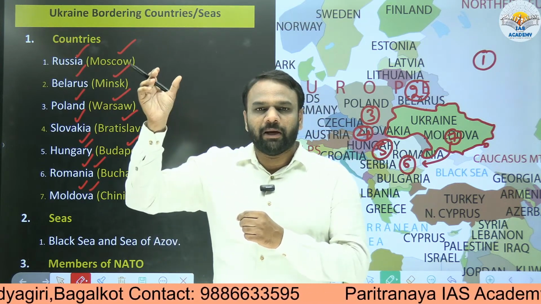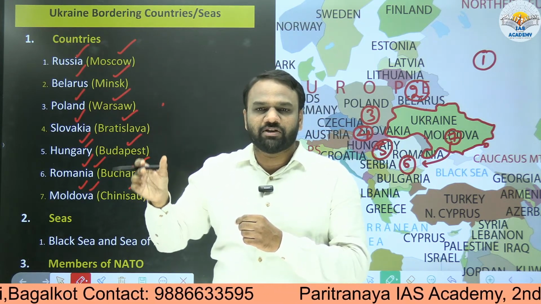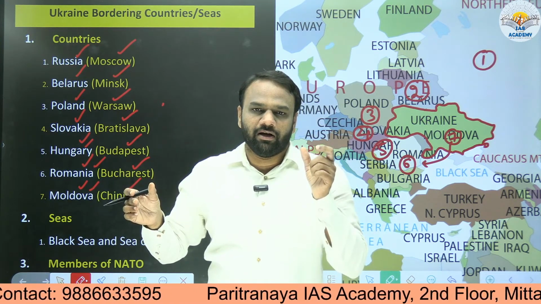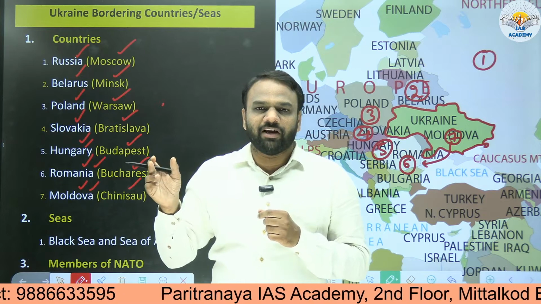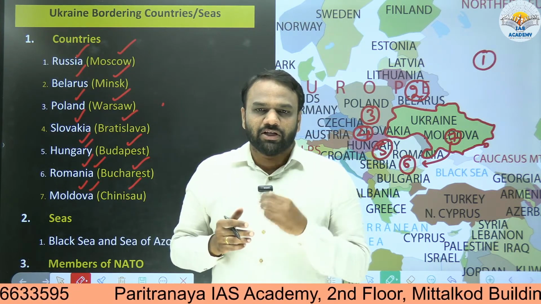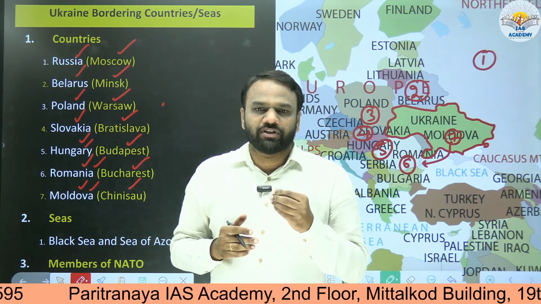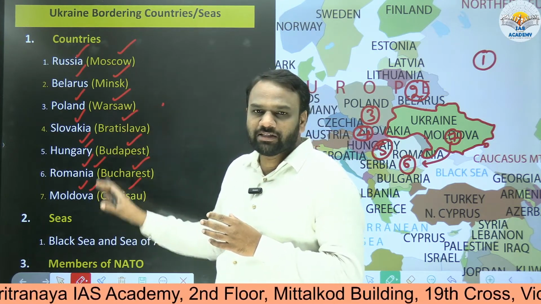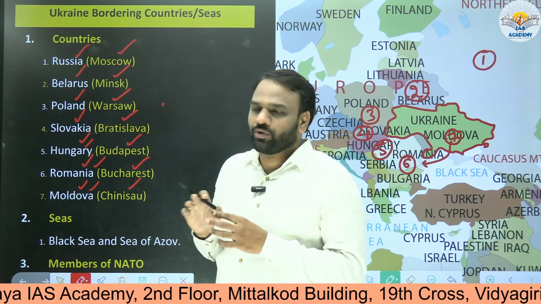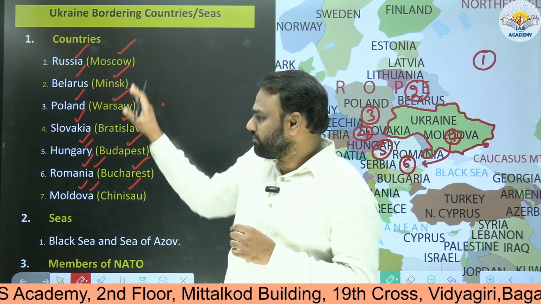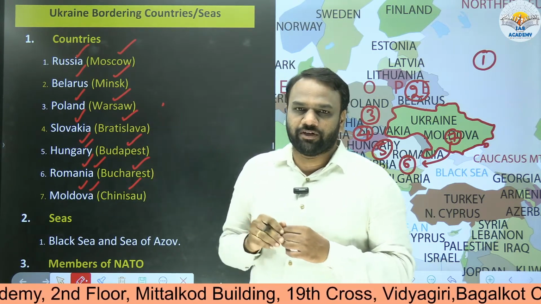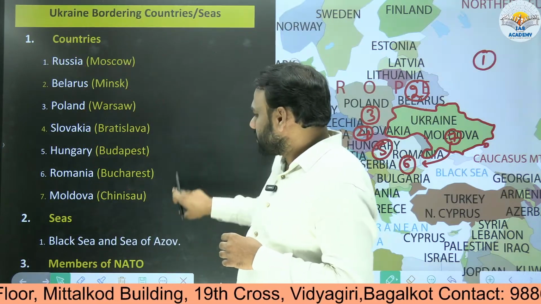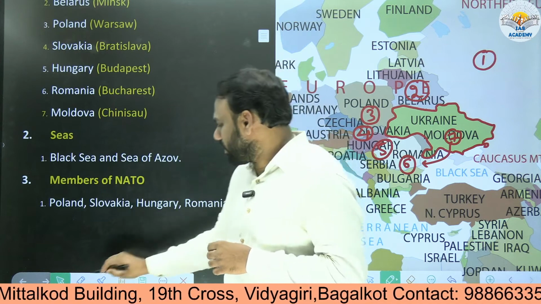For example, it may give you a list of pairs wherein it will give you capital cities and the country. They'll ask us whether the given pair is correctly matched or not. In order to address such questions, we need to have perfect knowledge about the countries and the respective capital cities. So in order to tackle such questions, this information is required and will be very beneficial. Next, apart from the countries, some seas also share their border or surround Ukraine.